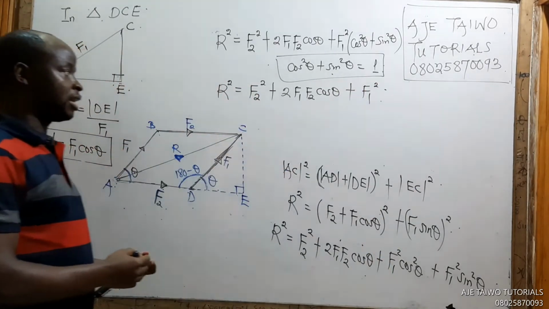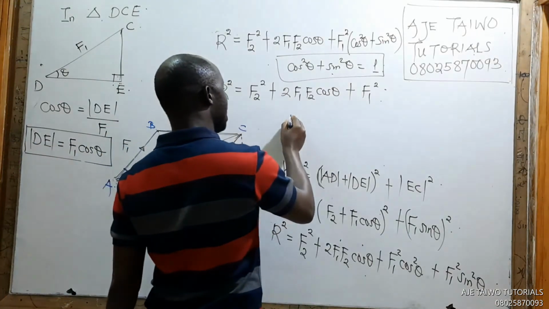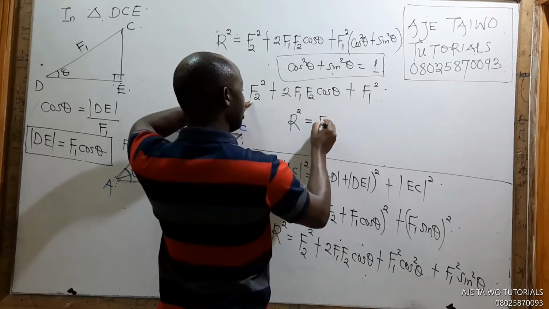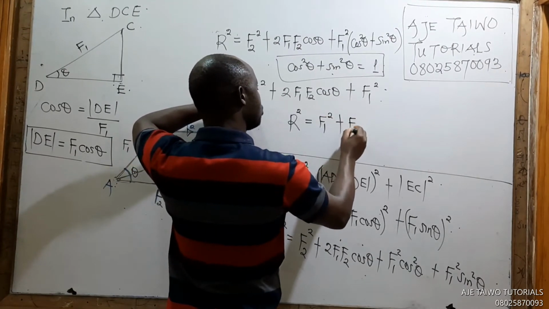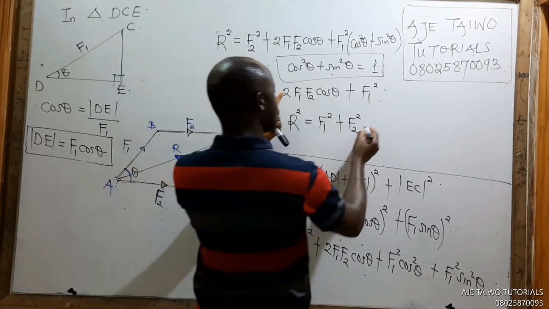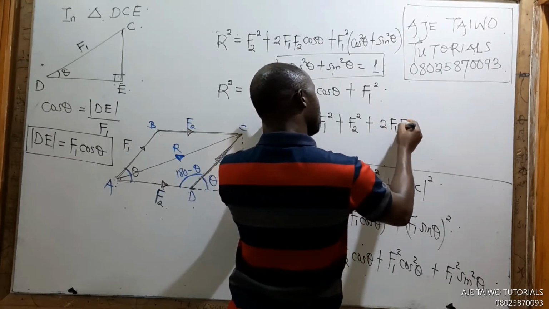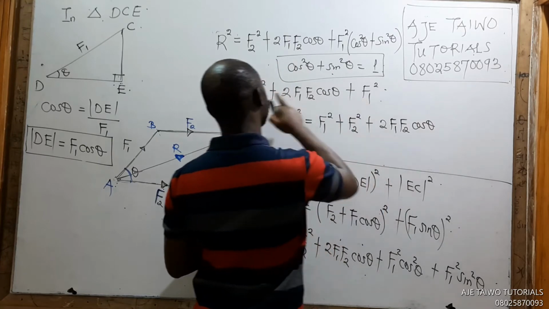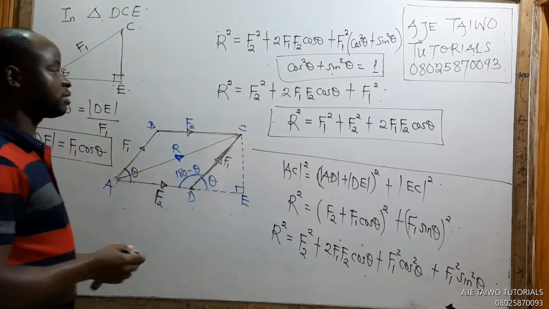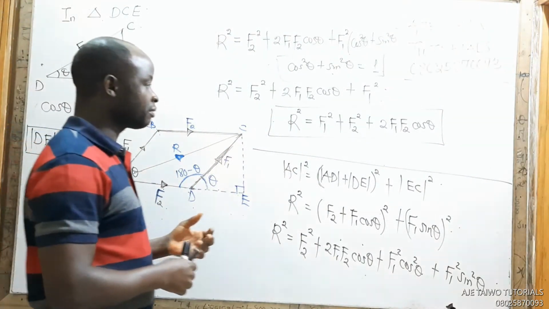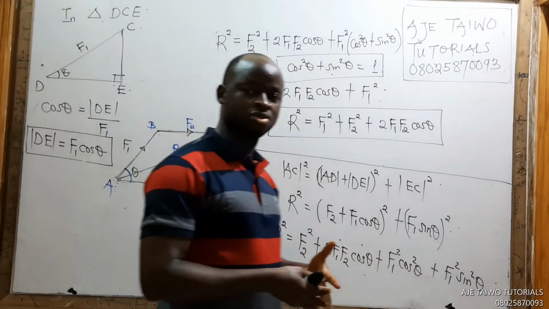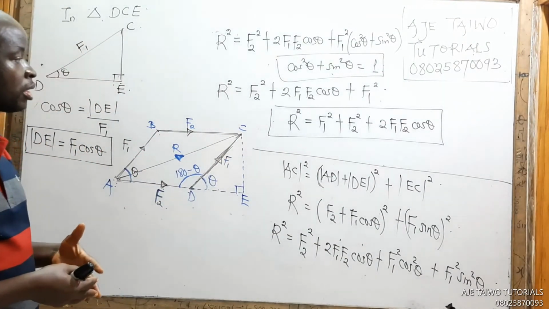So in summary, our resultant R squared will be equal to F1 squared plus F2 squared. It doesn't matter which one comes first, writing F1 before F2 or F2 before F1 is commutative. So plus 2 F1 F2 cos theta. This is the resultant of these two forces, F1 and F2. Don't forget what theta stands for: theta represents the angle between F1 and F2.